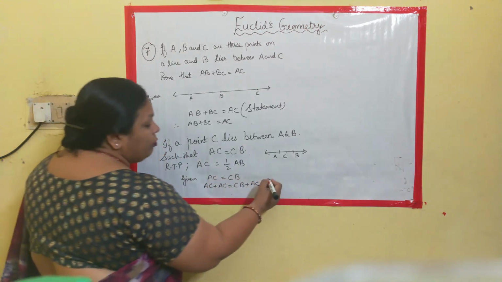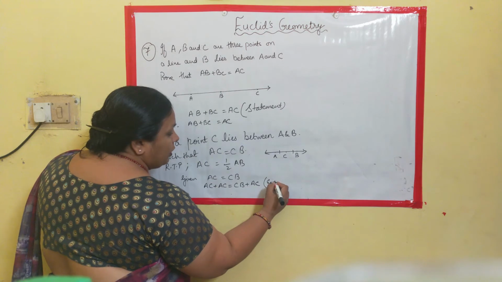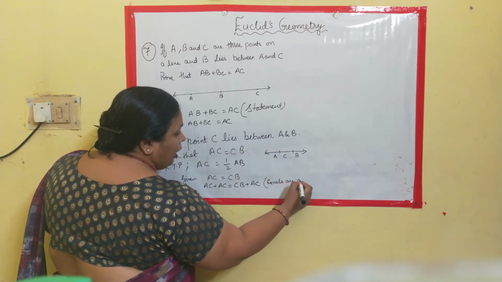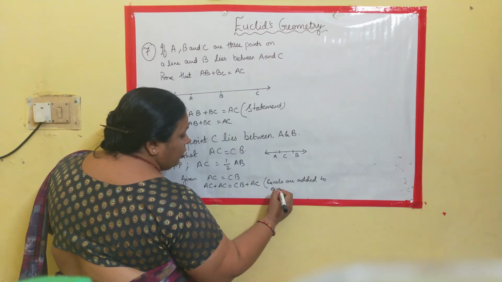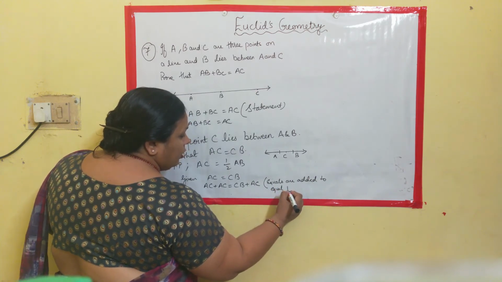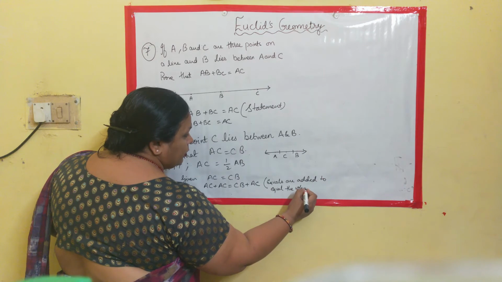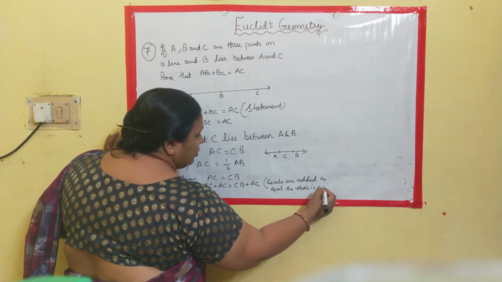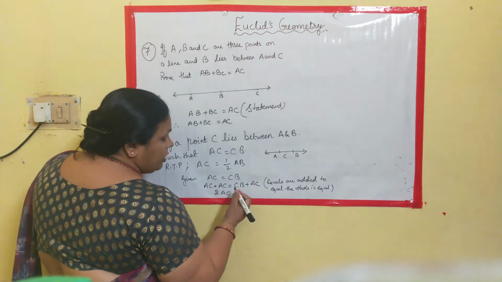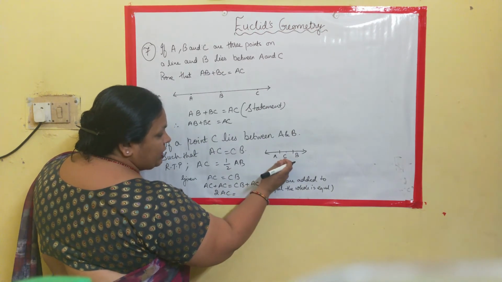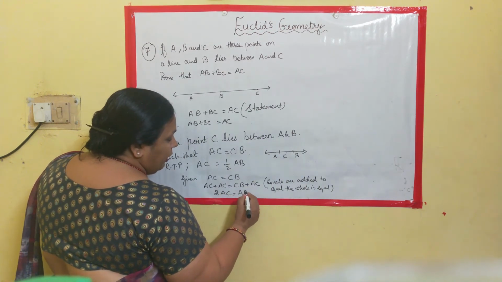And we will also mention that if equals are added to equals, the wholes are equal, an axiom. So this becomes twice AC is equal to CB plus AC, which is nothing but AB.